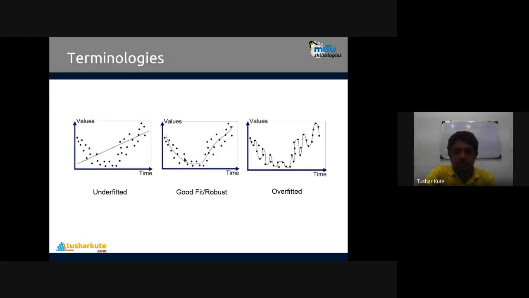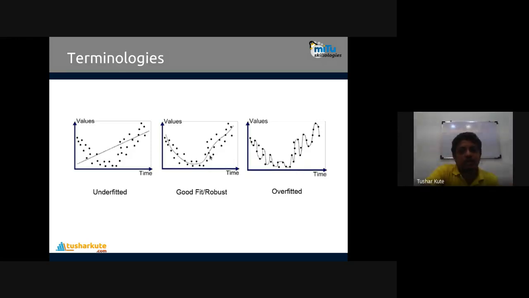This is underfitted: the distance of the points from the line is very high. And if you check this one, this is overfitting. The model works perfectly, with every point on the line, but if you apply it on test data, there will be a high amount of error, because the model is created for this data only.